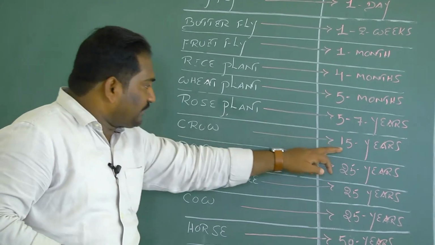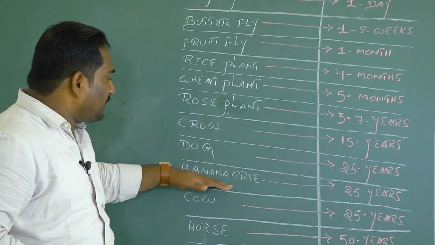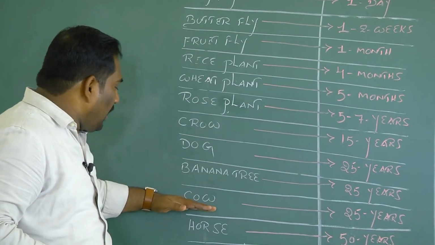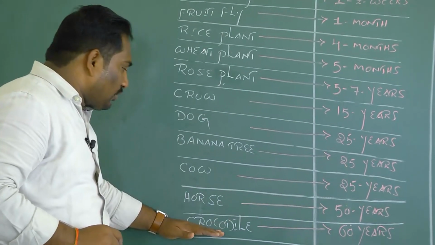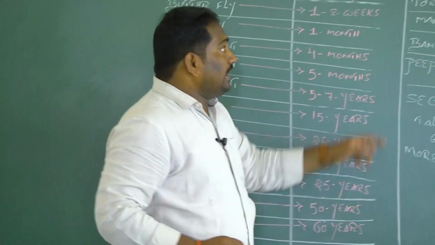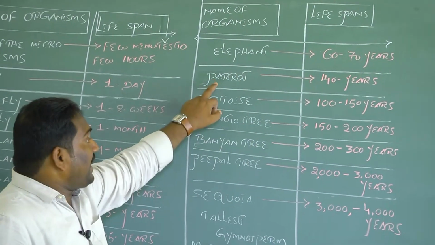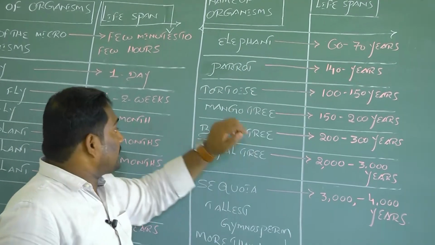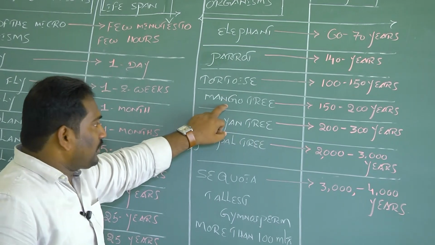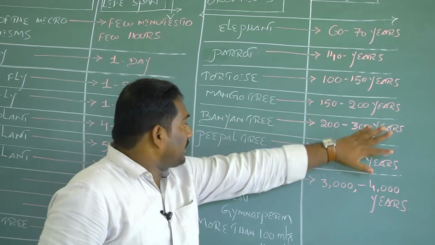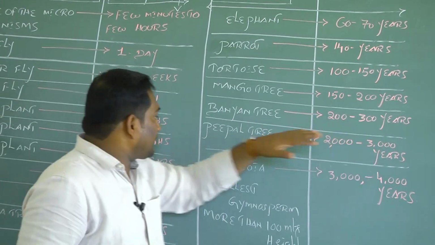Crow lifespan is 15 years. Dog lifespan is 25 years. Banana tree lifespan is 25 years. Cow lifespan is 25 years, horse lifespan is 50 years, crocodile lifespan is 60 years. Here the elephant lifespan is 60 to 70 years, the parrot lifespan is 140 years, tortoise lifespan is 100 to 150 years, mango tree lifespan is 150 to 200 years, banyan tree lifespan is 200 to 300 years, peepal tree